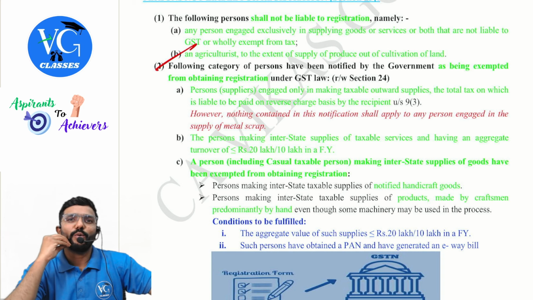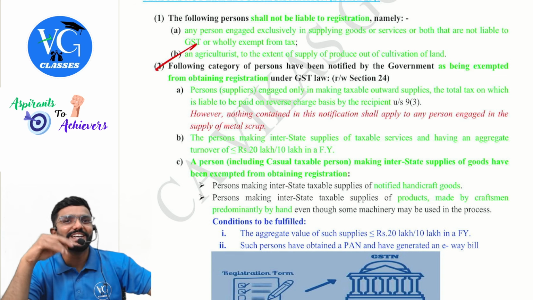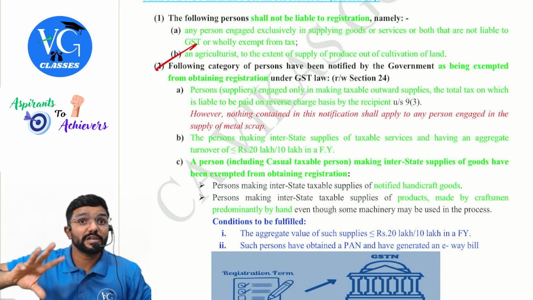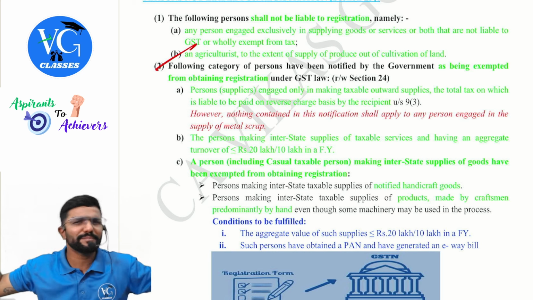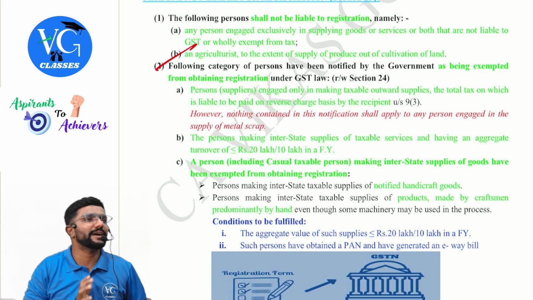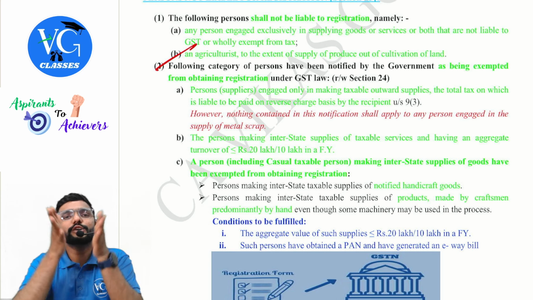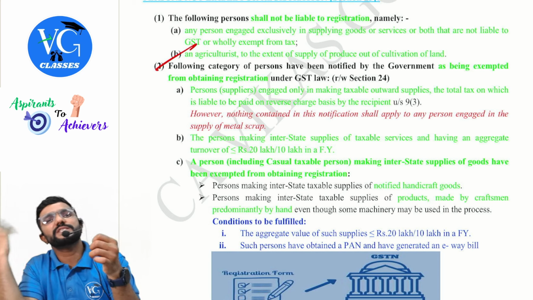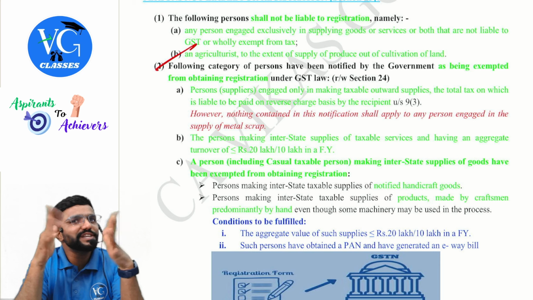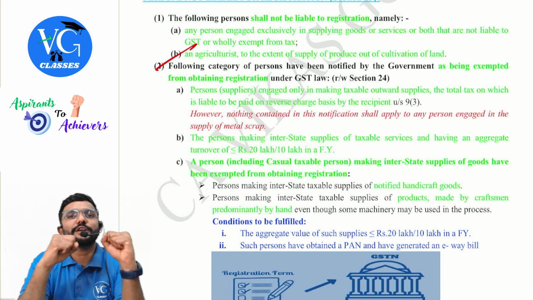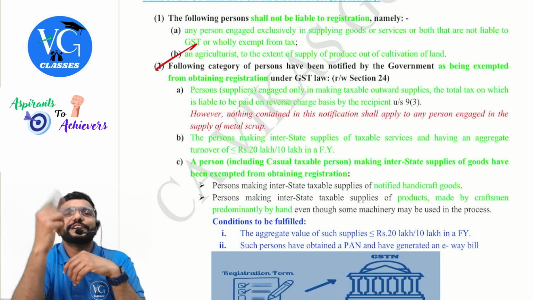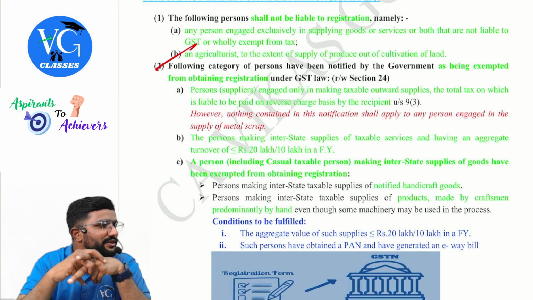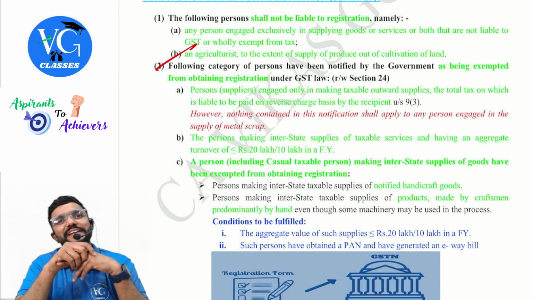Okay, sir. Now, sir, what if they are doing agriculture along with non-agriculture? If their aggregated turnover crosses the limit, they have to get registered. But if they get registered, it doesn't mean that they have to pay tax on everything. No, no, no. On exempt supply, they enjoy exemption. Only on taxable supply do they have to pay. For example, I grow paddy and sell paddy. Along with that, a few of the quantity I will process into rice and sell it. Will I enjoy the exemption here? No. Assume by sale of paddy my turnover is 60 lakh, and by sale of rice only 2 lakh. Should I get registered? Yes, 62 lakh, I should get registered. I should get registered, but I will pay GST only on the sale of rice.